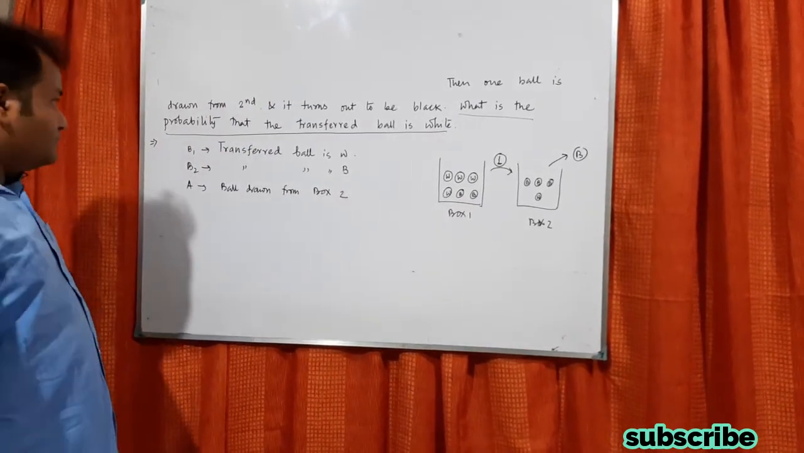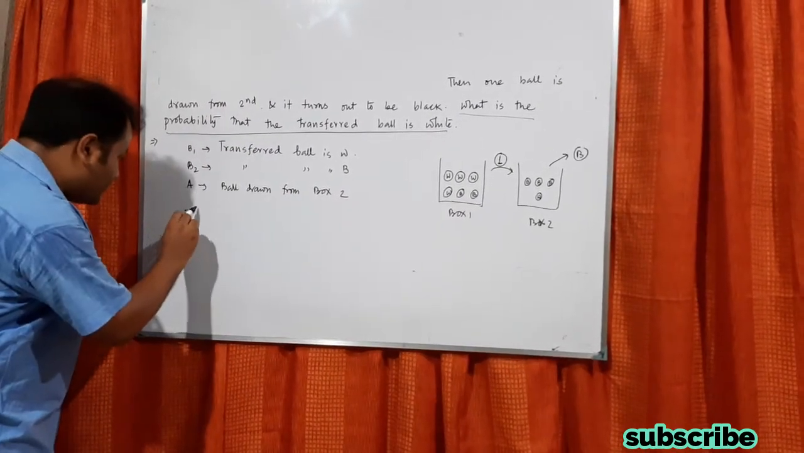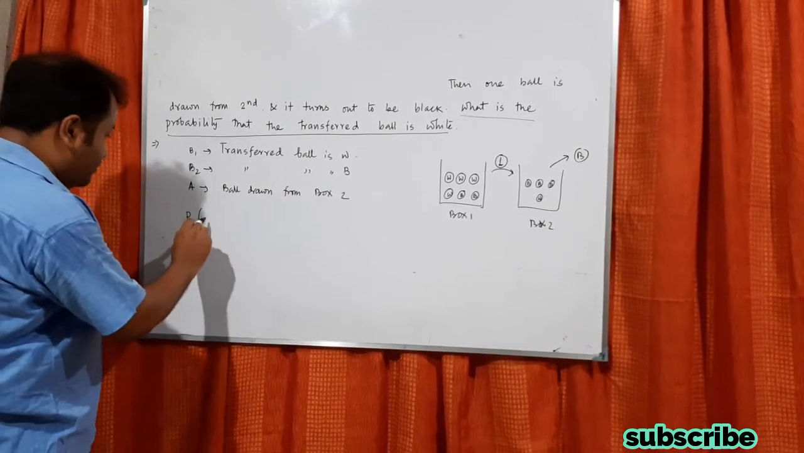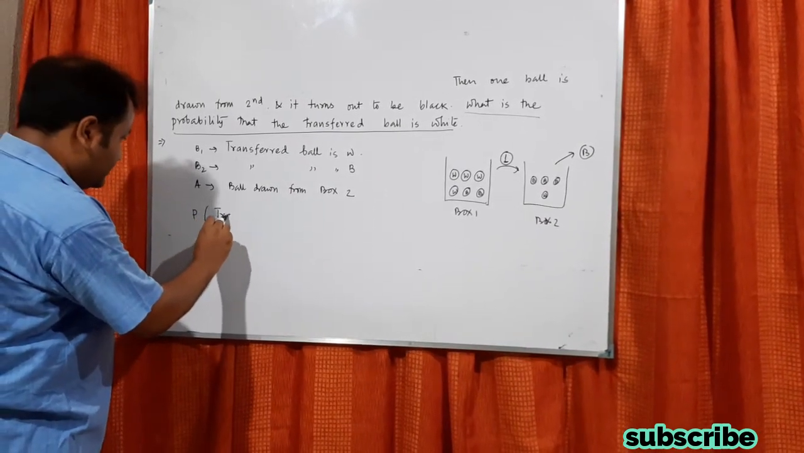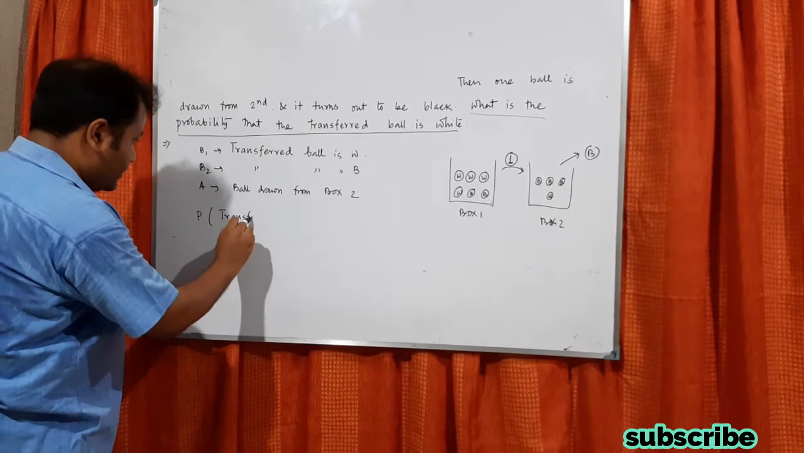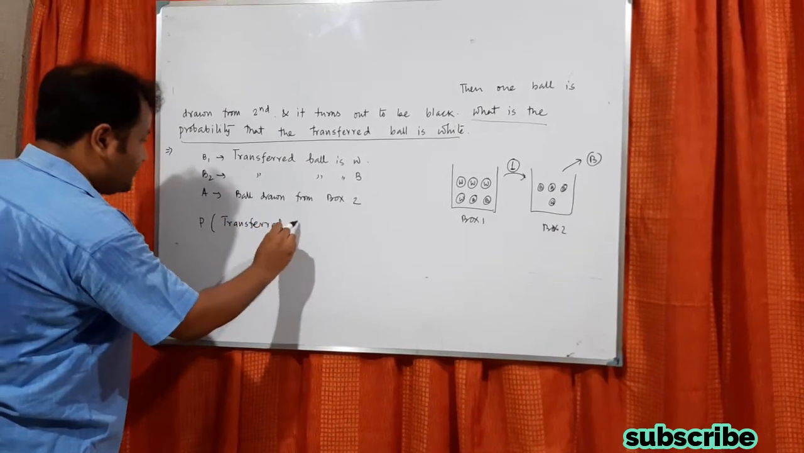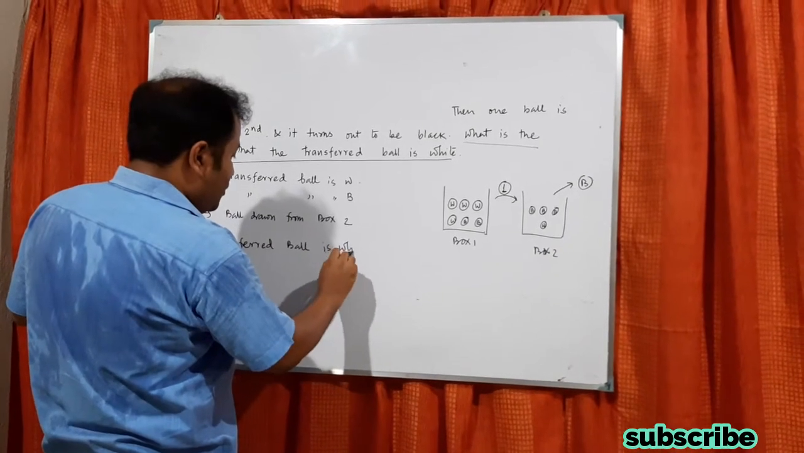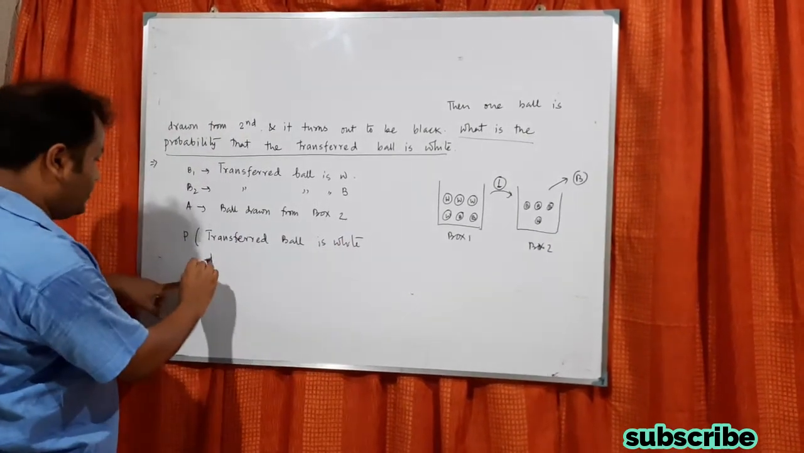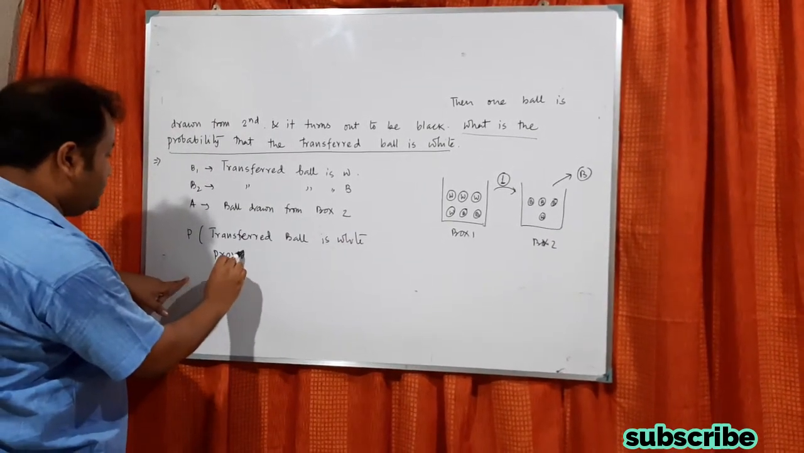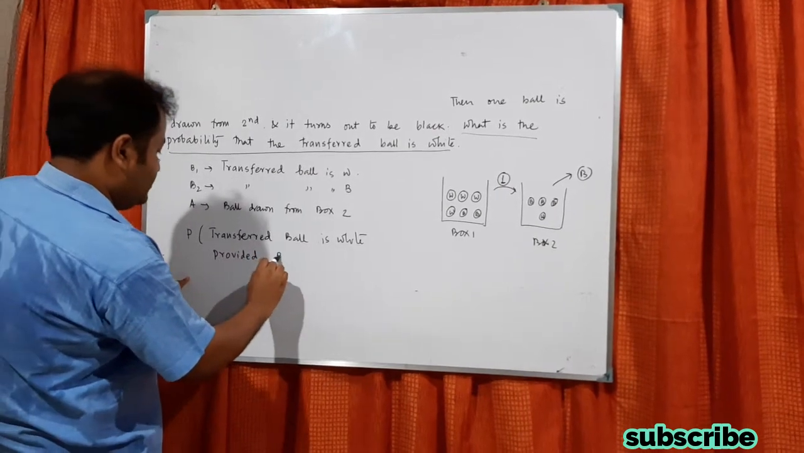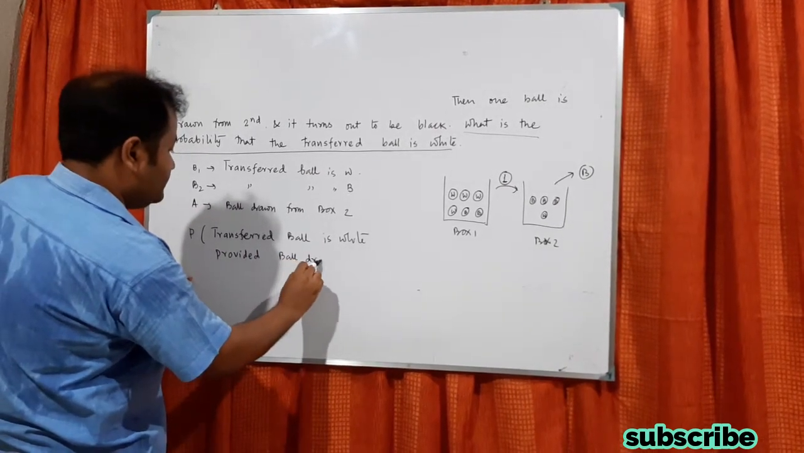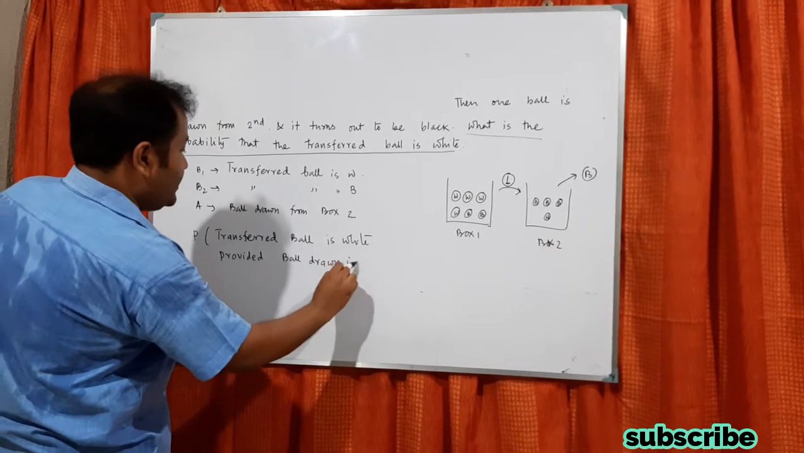So what we have to find is the probability that the transferred ball is white, provided the ball drawn is black.